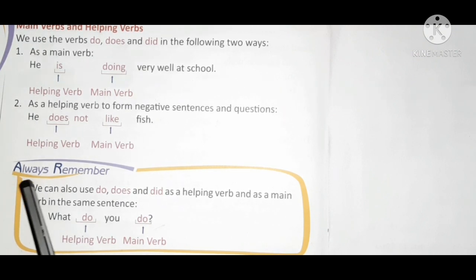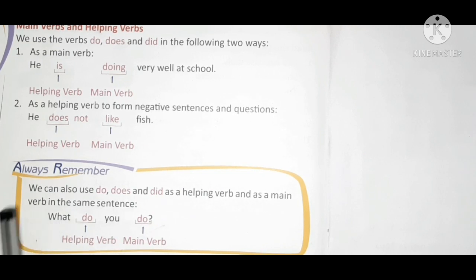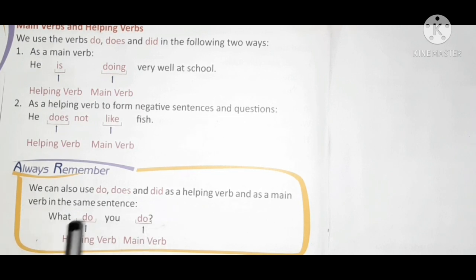Now children, always remember, we can also use do, does and did as a helping verb and as a main verb in the same sentence. So children, can you see the sentence? What do you do? Can you see two times do has come in the sentence? First one is as a helping verb and second as a main verb.